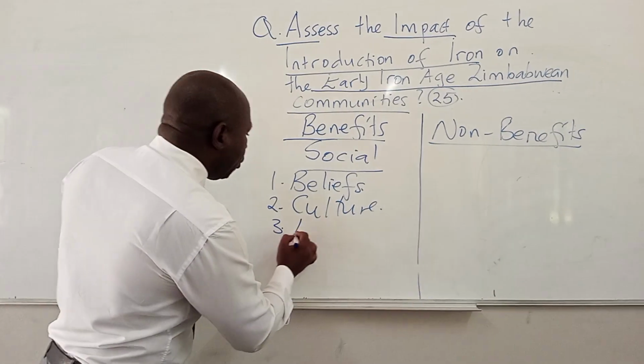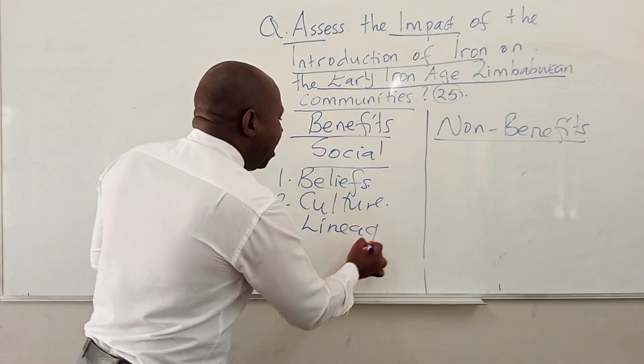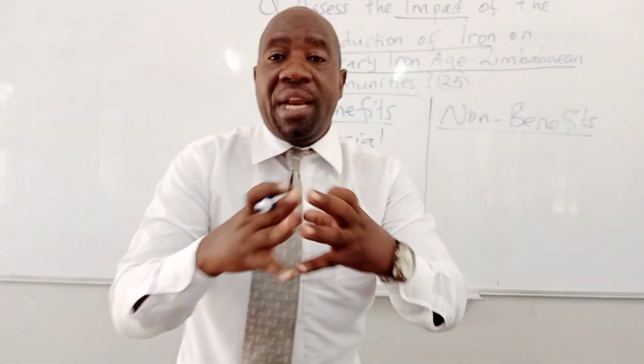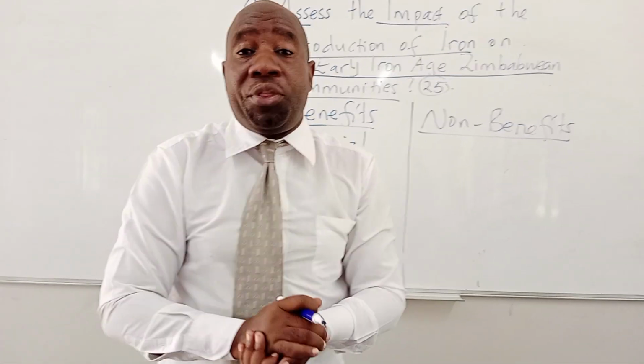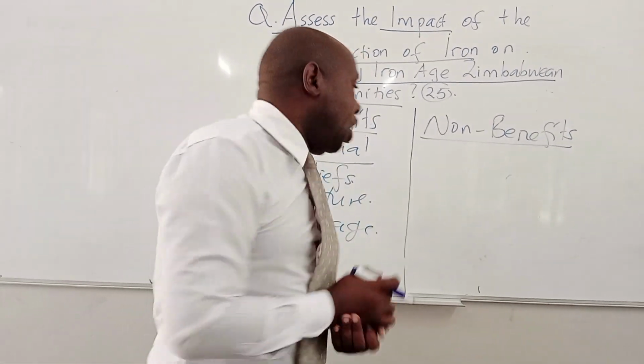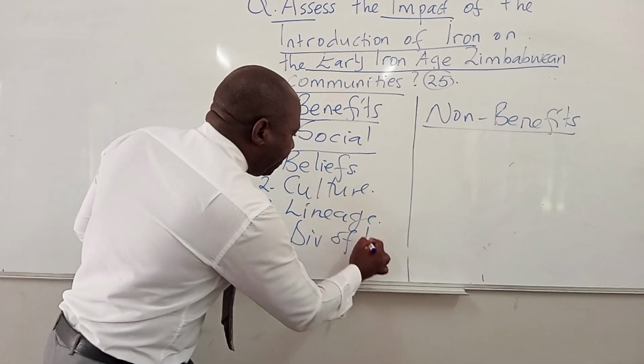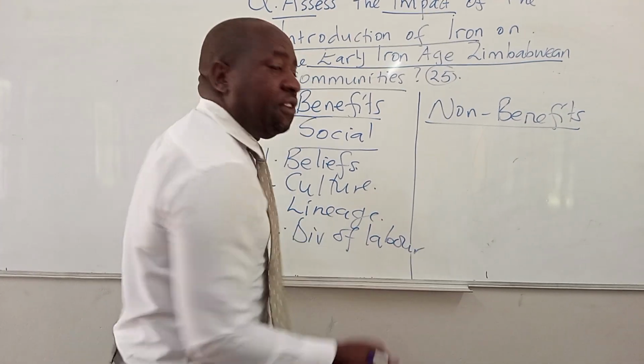Then you move on, you also talk about lineage. They started to stay together. People who were using the same totem were now staying together. So you talk about the issue of lineage. Then eventually you talk about the issue of division of what? Of labor. Labor was now divided.